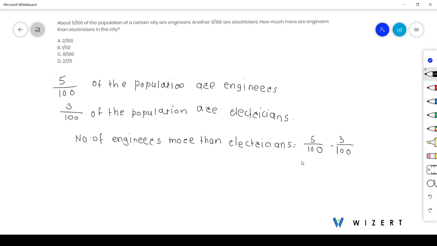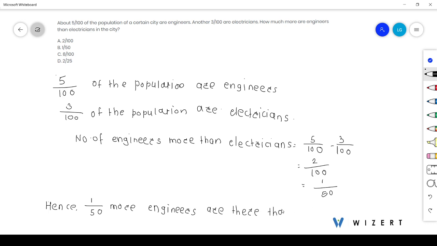So it is 200. That is 1/50. Hence, 1/50 more engineers are there than electricians.